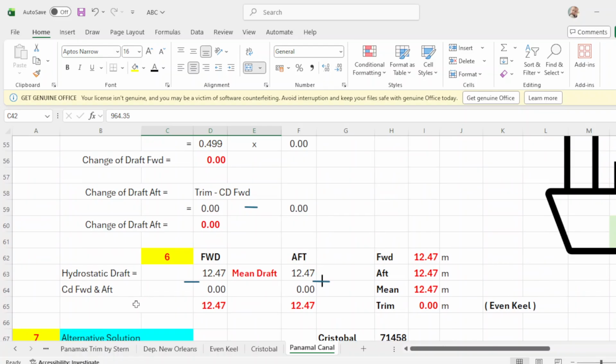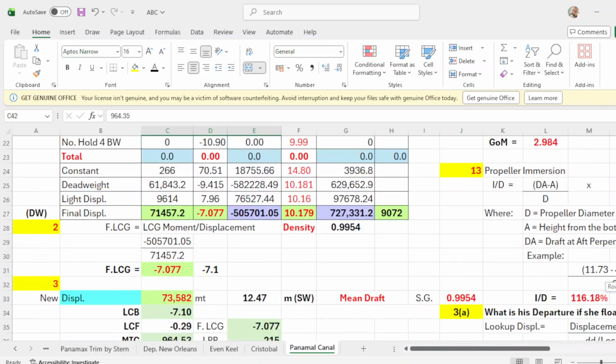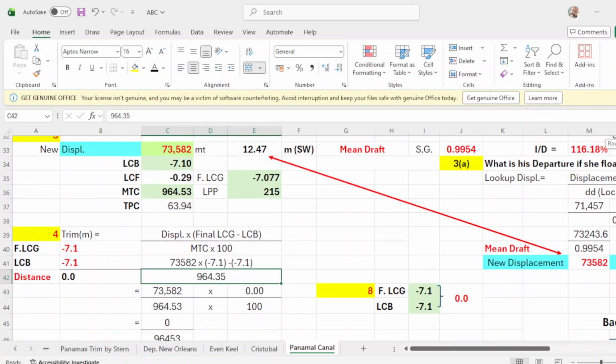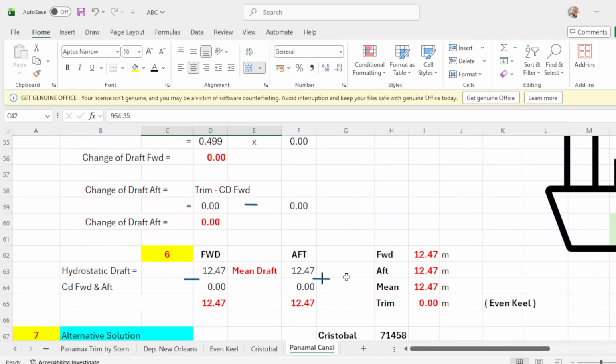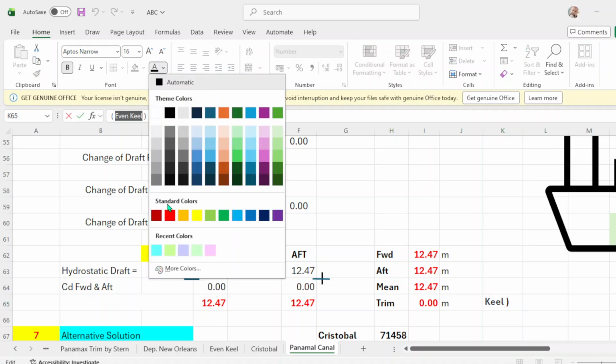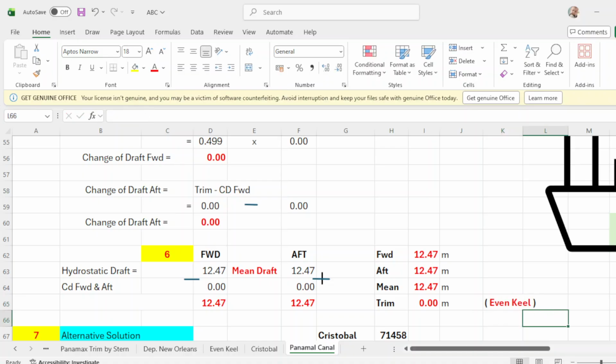Since your change of trim forward and up is 0, then your final drop on arrival in Panama Canal, or somewhere in Balboa, is forward 12.47, up drop 12.7, so you have mean drop is 12.7, so trim is 0 and you are in even keel condition. Okay, it is even keel.